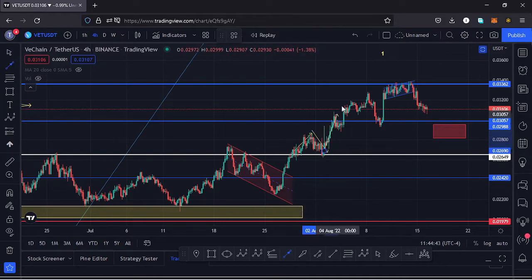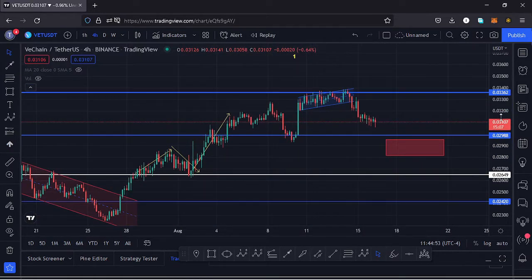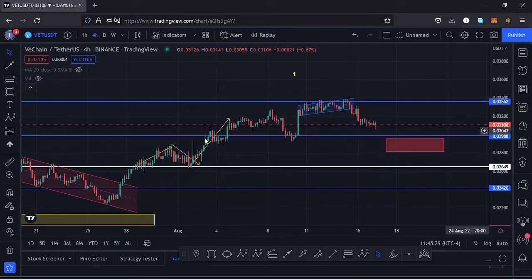After seeing a retest we continued pushing even higher, and in that movement up here we faced a key area of resistance at around the $0.03362 mark. Before we had a pullback to the lower side, we had also been trading within this ascending channel, and as we were trading within that channel, we managed to break out of that channel to the lower side, and that has continued unlocking even lower prices here on the Vechain chart.